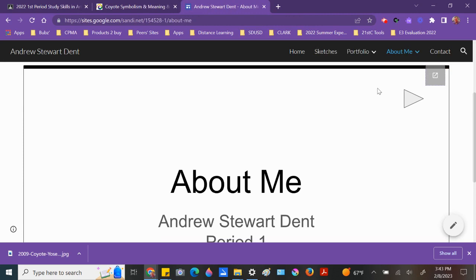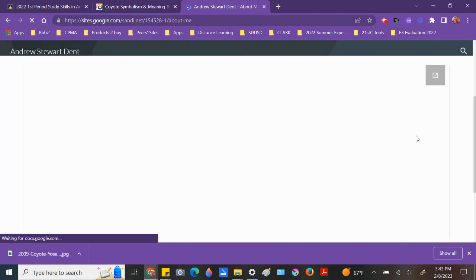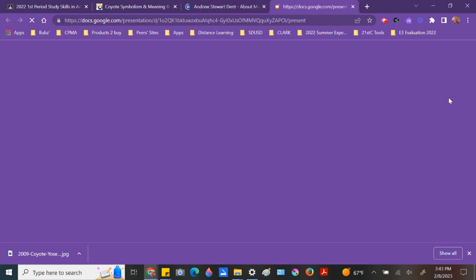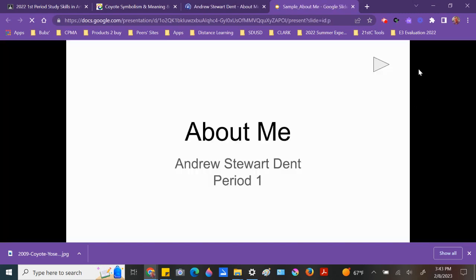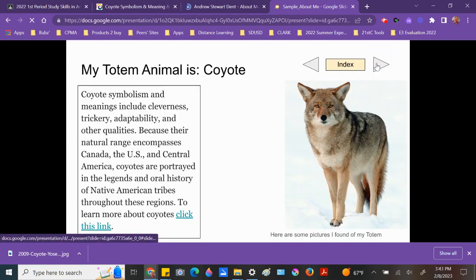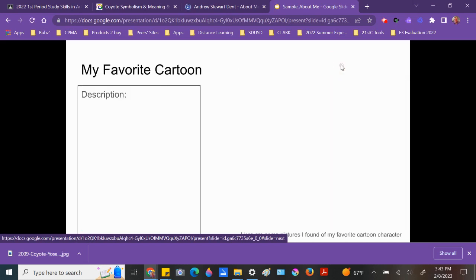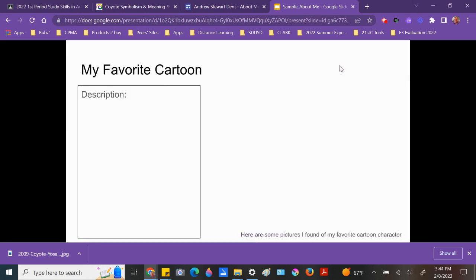When I close this window and go back to the website, I'm going to refresh the screen by clicking this button over here, just to make sure that it's been updated. Click on this button to go full screen on the presentation. And then when I use my navigation buttons, there they are. So I can go back to the index. Oh, the index button isn't working. Okay, let's fix that. And there's also buttons missing from here.